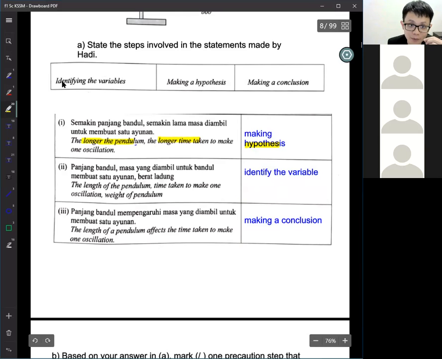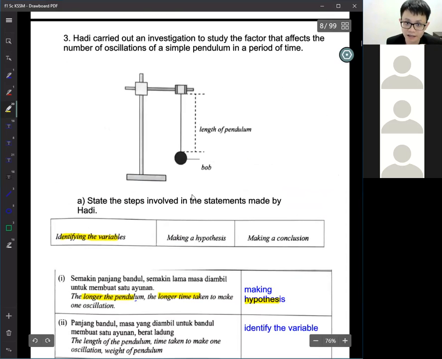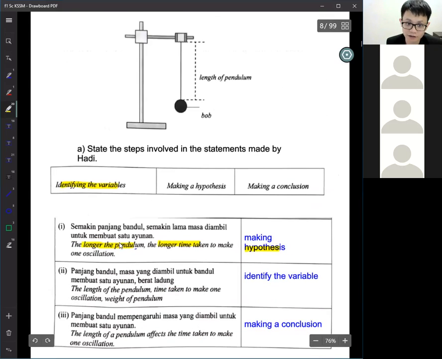Identify the variable. Identify the variable means there are what variable that you want to change. In this thing, for example, the first variable will be the longer the pendulum, the time. So the length is a variable, time is a variable, but length is the manipulated variable. The longer the length, more time. Manipulated variable, responding variable. So we need to know the variable.